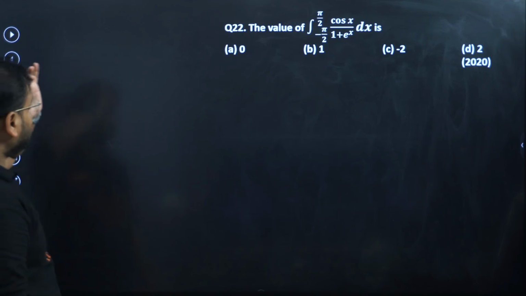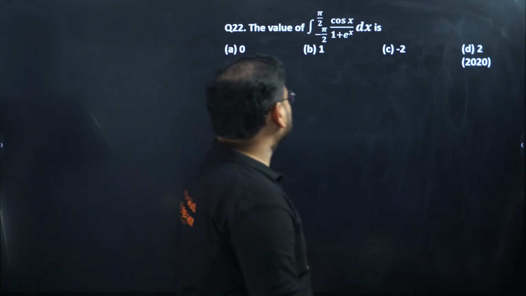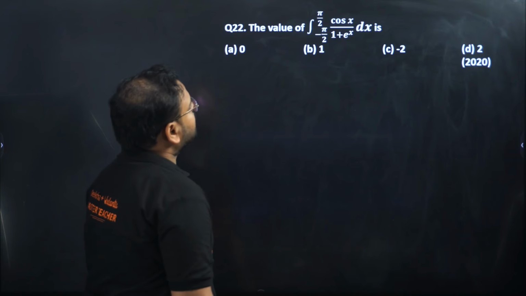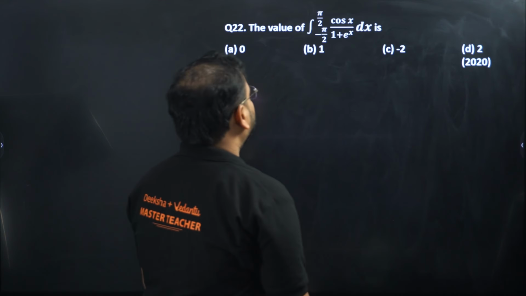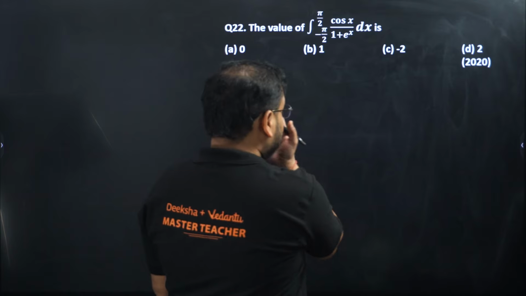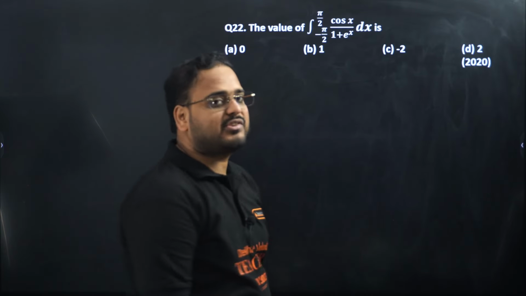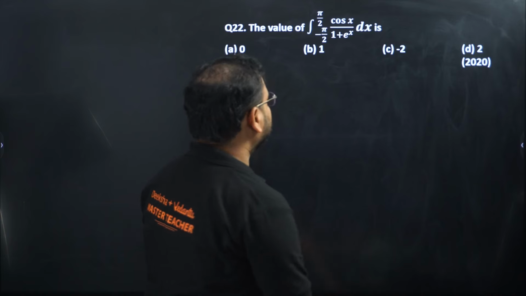Next, 22. Cos x upon 1 plus e power x, from minus pi by 2 to pi by 2. So how would you solve this particular question? Okay, sir, we can see here 1 plus e power x is there and cos x is there. Limit is minus a to plus a. So odd-even is difficult to prove. Let's try using King's rule. Nothing works means try the King's rule once.